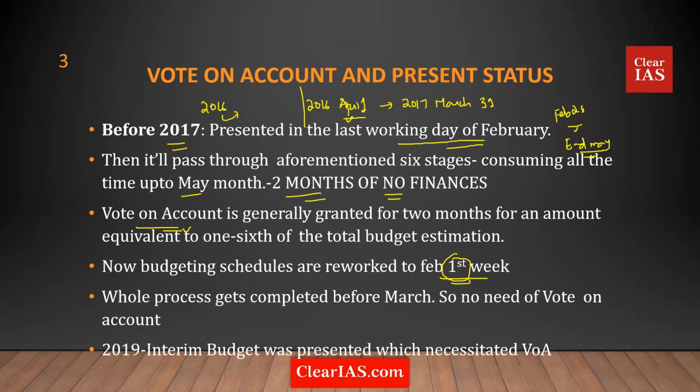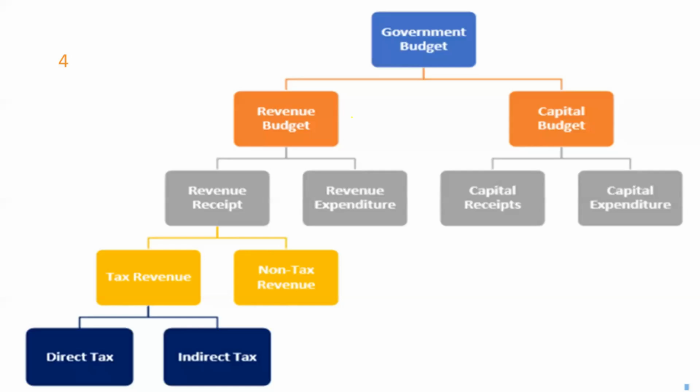So the practice is that in these election years, you go for an interim budget, not a full budget. And in an interim budget, you do a vote on account. The idea of a vote on account is to make sure that until the next full government comes and introduces a full-fledged budget, you are going to have at least a minimal amount of money that can be used for your expenditure requirements during the said period.